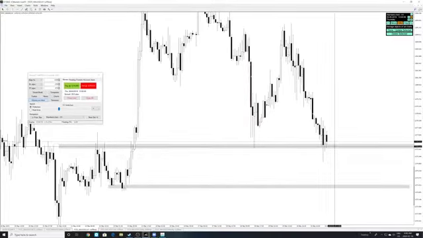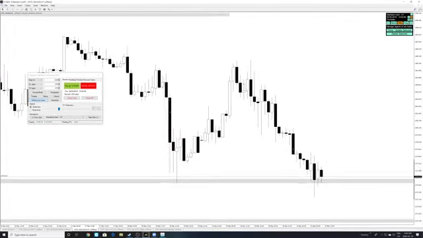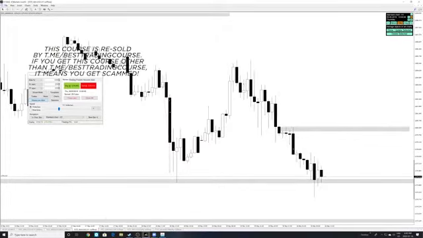Because first target is going to be this wick fill right here, 12 pips away, and then we got the 30 pip away, 1273. But if we break above, where are we headed? So let's take a look at that. If we break above, isn't it safe to say that we may head off to 1280? I think so. I think that's a pretty safe target there. We might head off to 1280.